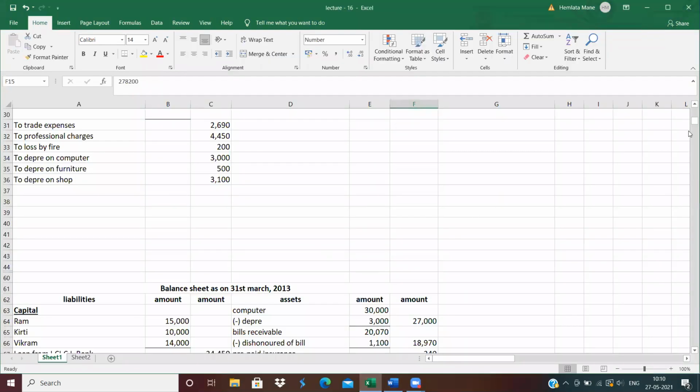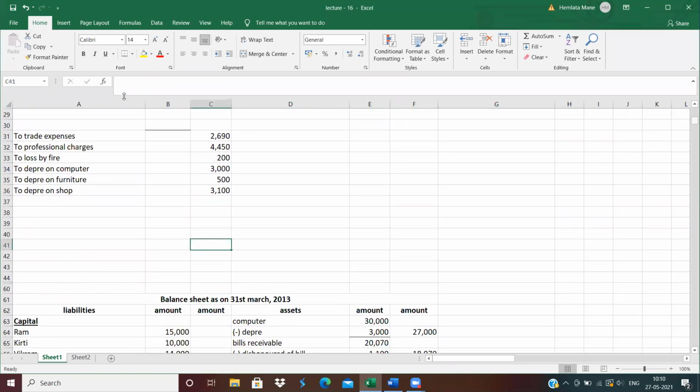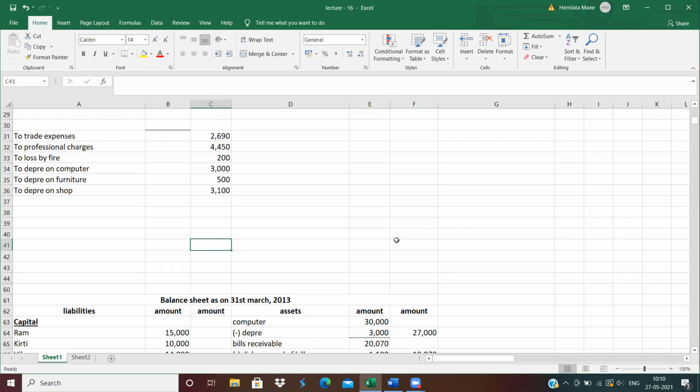Now close the profit and loss account. Total of the profit and loss account. How much is the total of the profit and loss account? The total is 57,775. So this is the net profit.